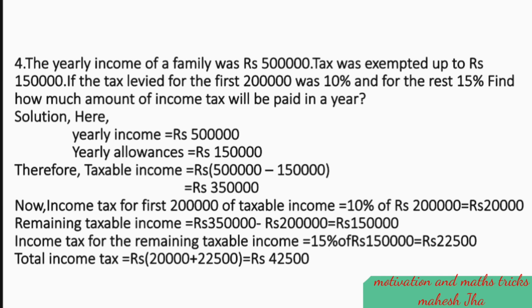Solution. Here, yearly income equals rupees 5 lakh. Yearly allowances equals 1 lakh 50,000. Therefore, taxable income is 5 lakh minus 1 lakh 50,000, that is 3 lakh 50,000. Now, income tax for first 2 lakh of taxable income equals 10% of 2 lakh, that is 20,000. Remaining taxable income 3 lakh 50,000 minus 2 lakh equals 1 lakh 50,000. The income tax for the remaining taxable income equals 15% of rupees 1 lakh 50,000, that is 22,500. Therefore, total income tax equals 20,000 plus 22,500 equals rupees 42,500.